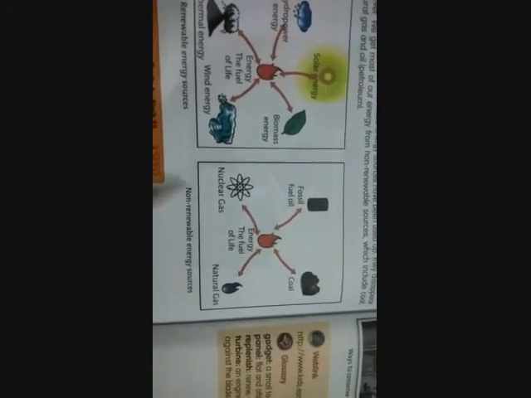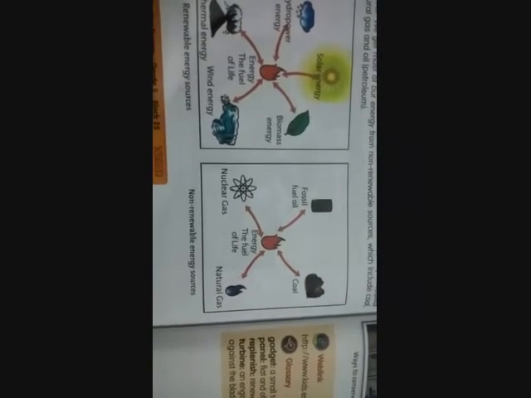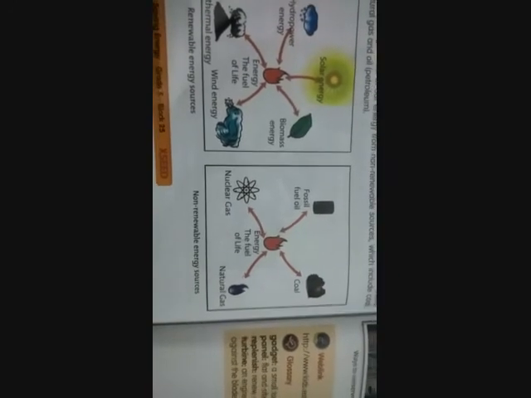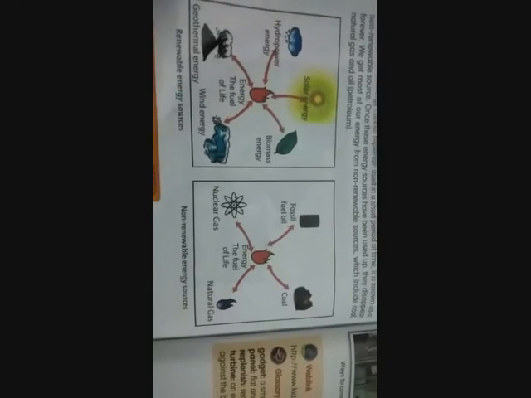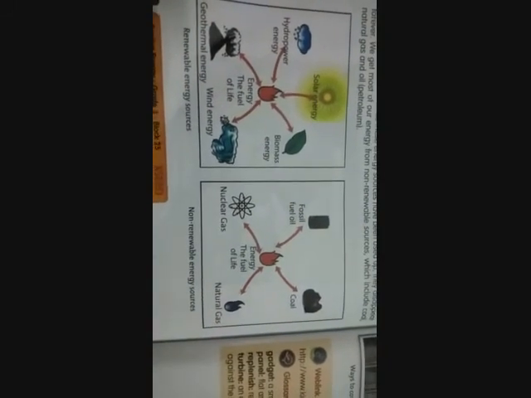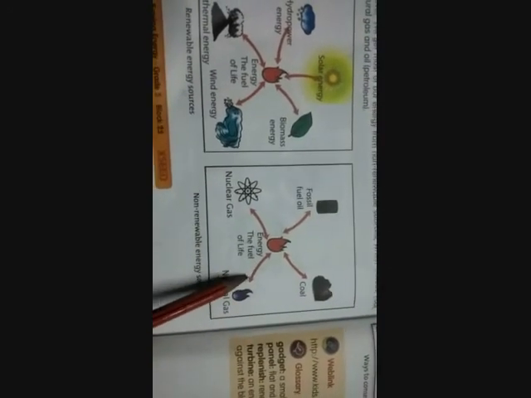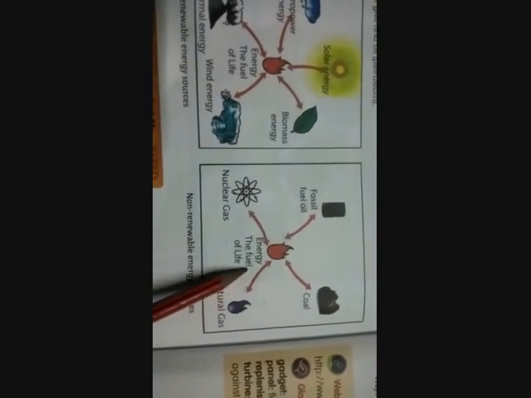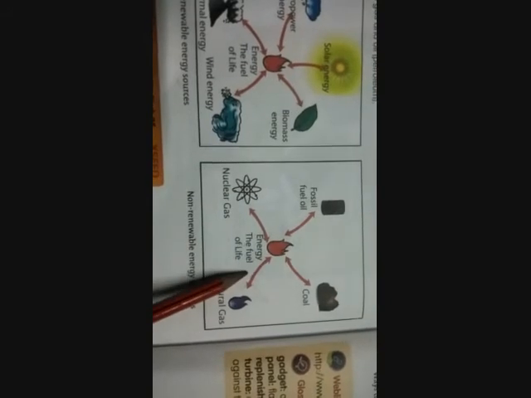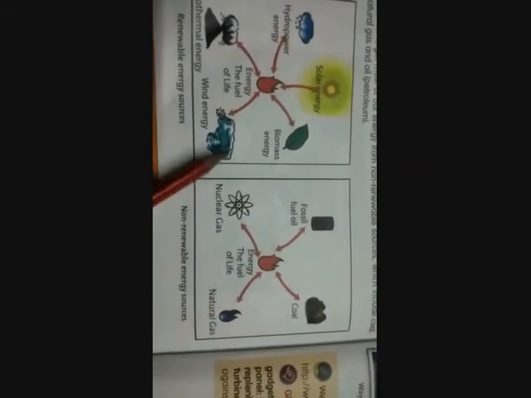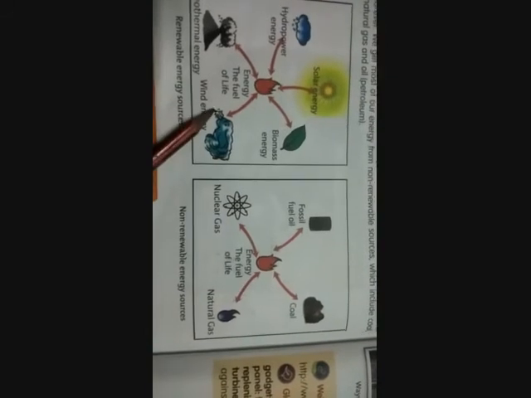For example, hydropower plants can be set up only near rivers or wind power plants can be set up only in regions where strong winds blow, right children? So here however using oil, coal and gas causes lots of air pollution as they produce harmful gases on burning. On the other hand, renewable sources do not cause any pollution, right children?